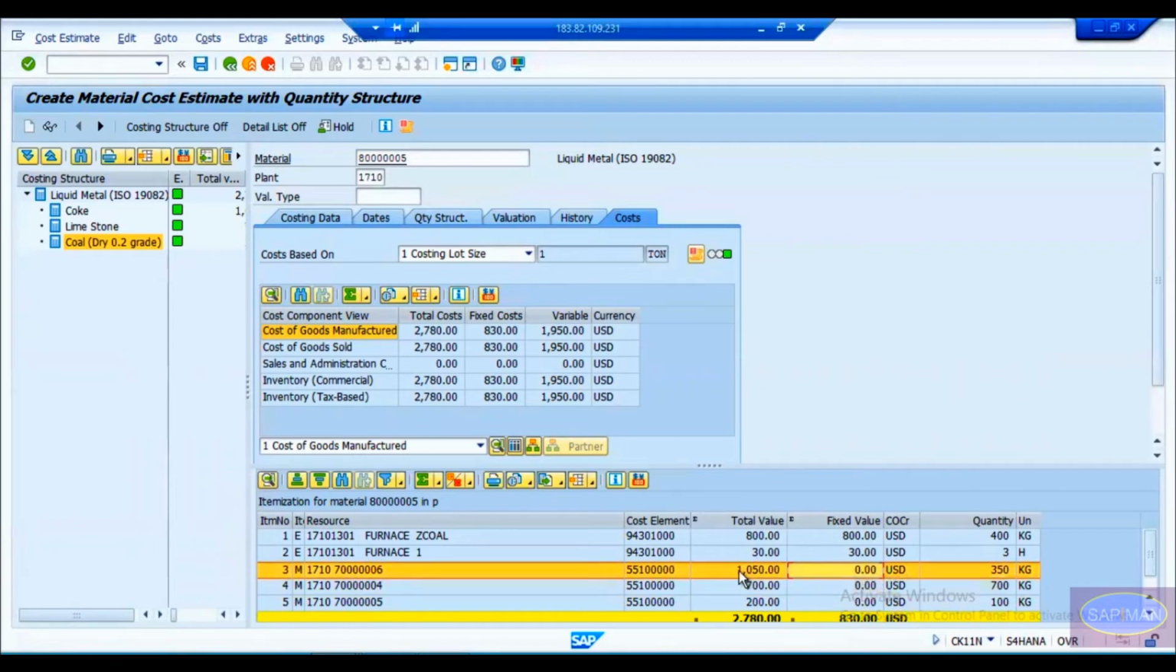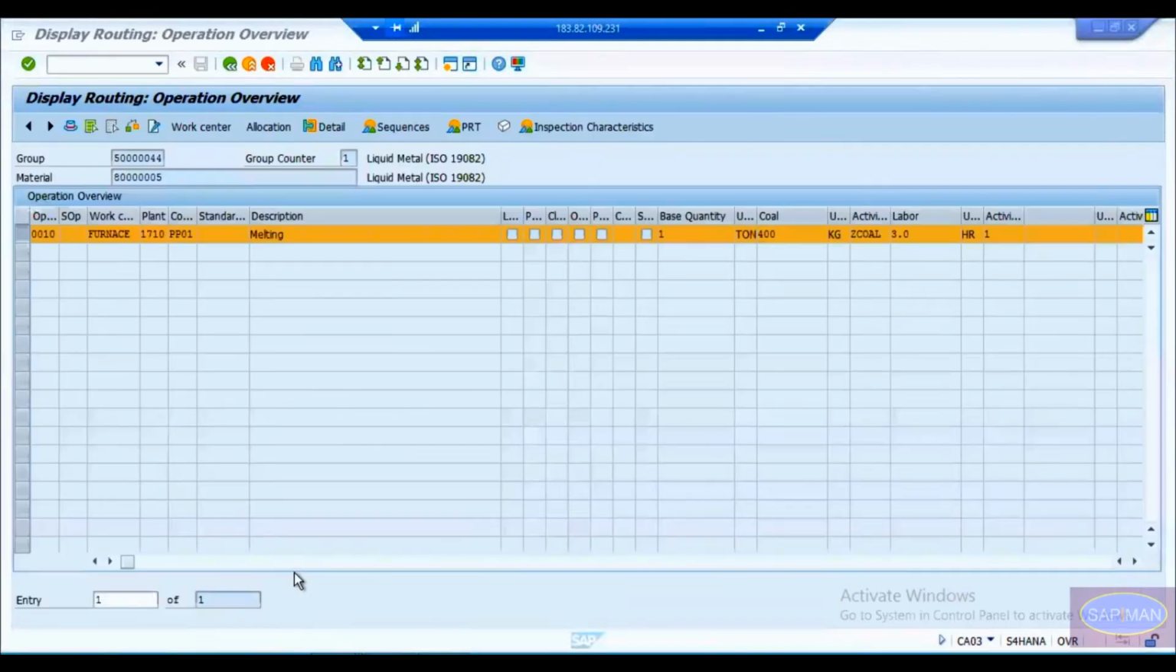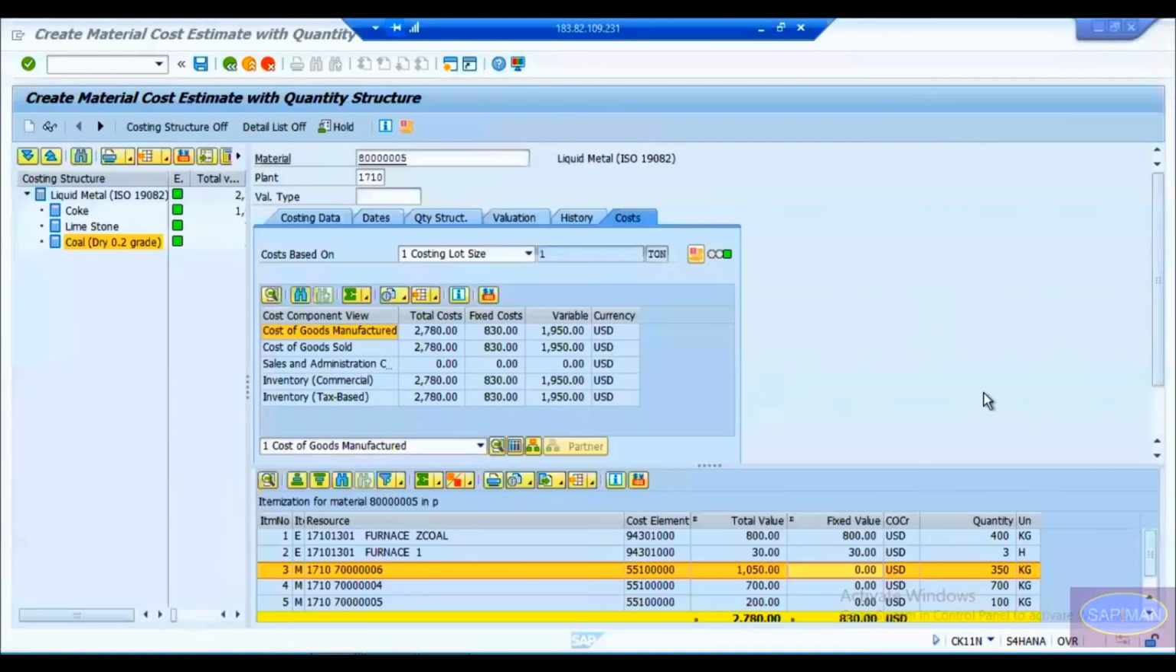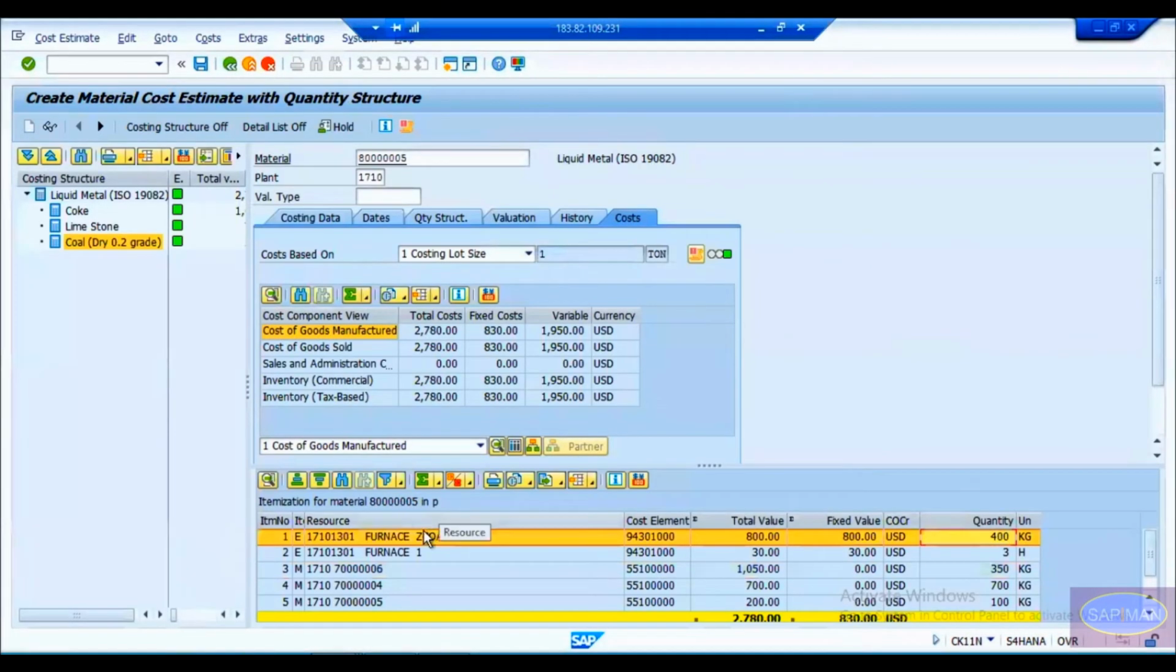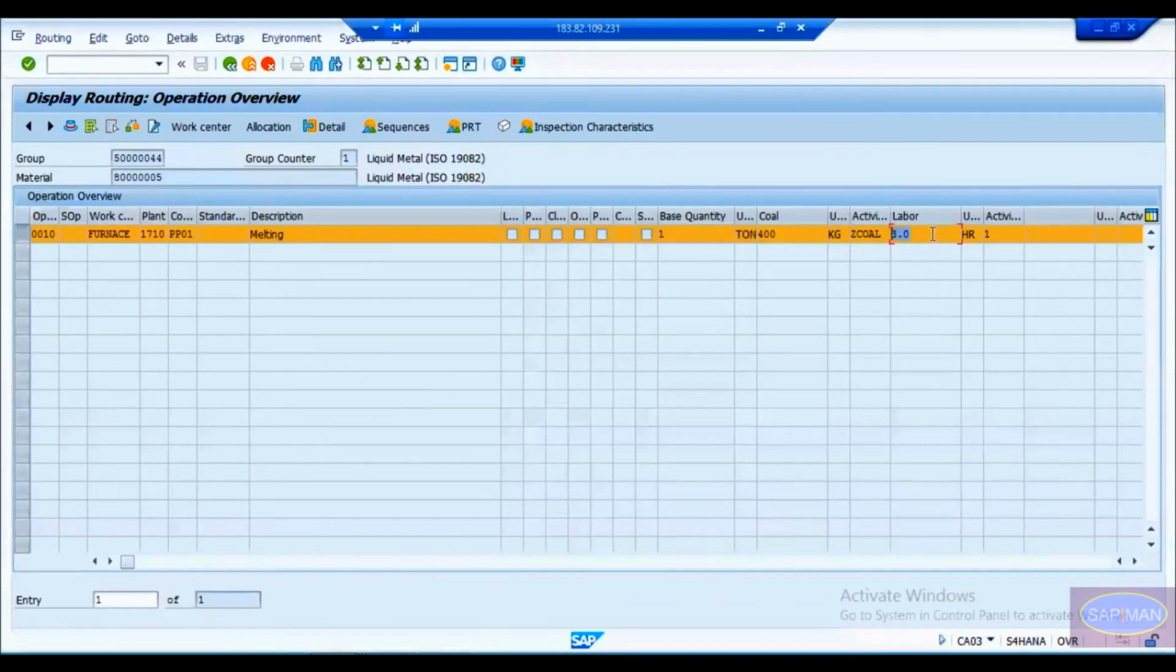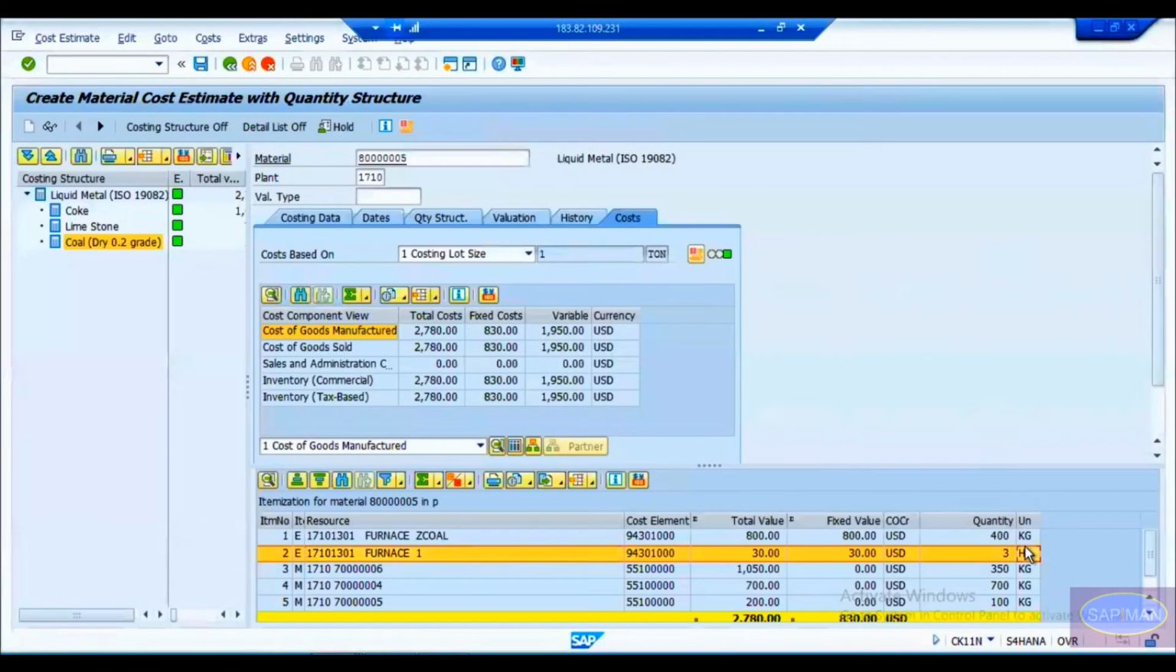It's not a fixed value because it is coming from the material master. Now from the routing point of view, let us check the routing here. We have maintained that for 1 ton we need 400 kg of coal and 3 hours of labor. The same information you can see here. For coal it is taking 400 kg, and this one is your work center and this one is the activity. Whatever you have maintained in your work center will reflect here, so you can see it as 3 hours.